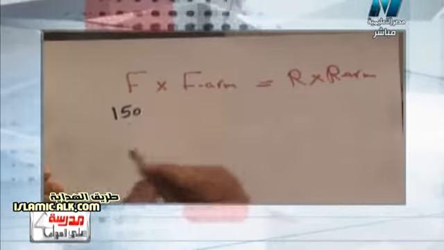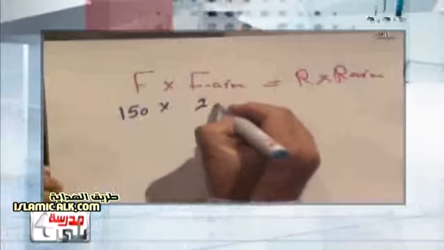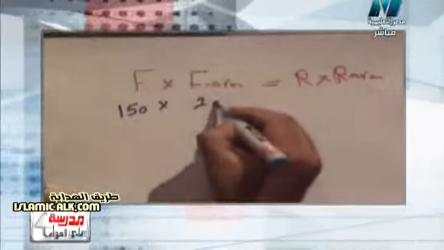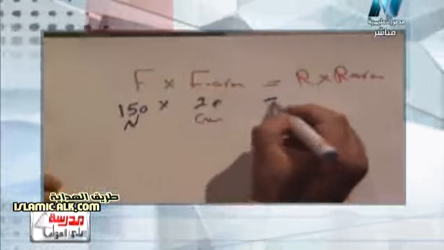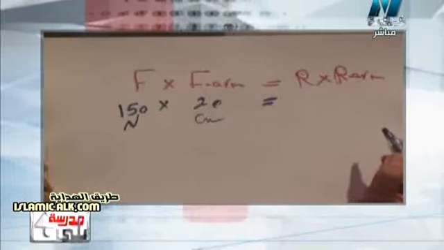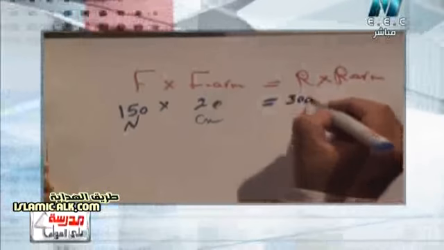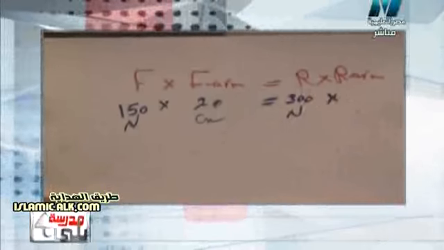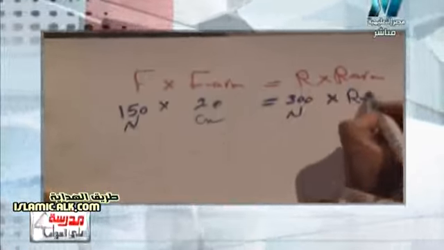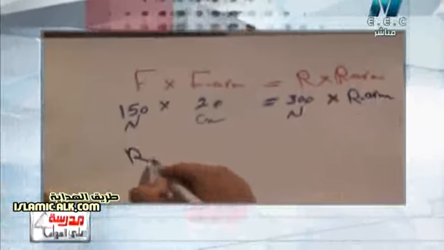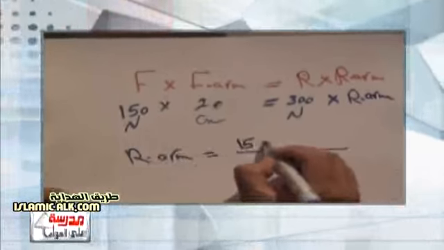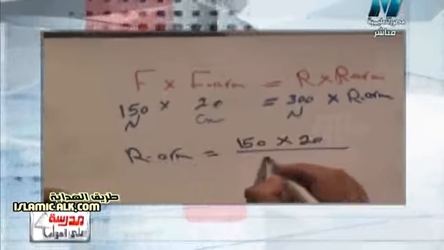So what about effort force? Here effort force equals 150 Newton, by what? The length of the force arm is 20 centimeter. So 150 Newton times 20 centimeter equals the resistance, which is 300 Newton, times the resistance arm. Here he asked me to calculate the resistance arm. Surely the resistance arm will be 150 by 20 divided by 300.